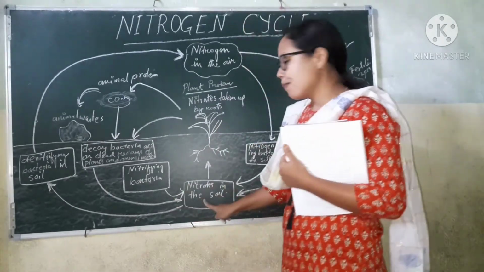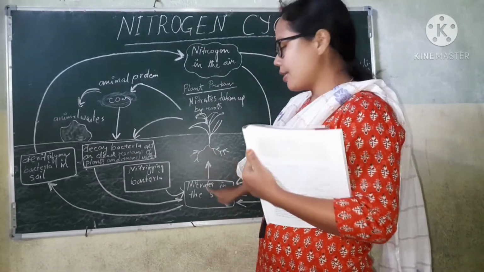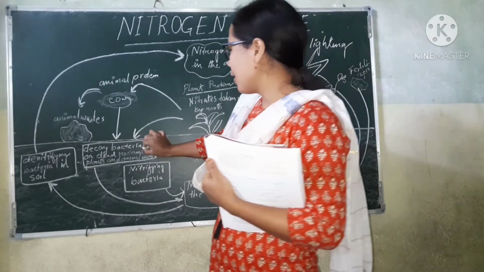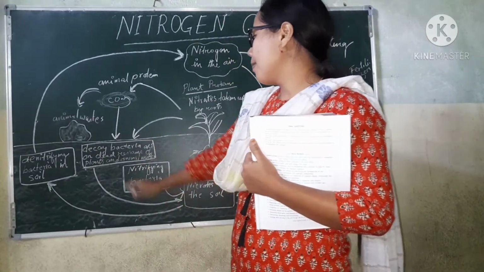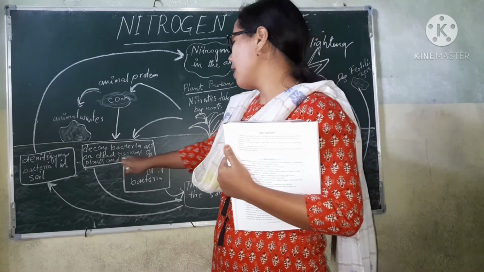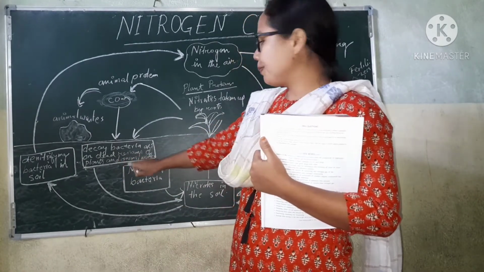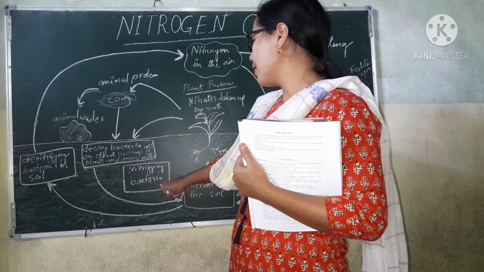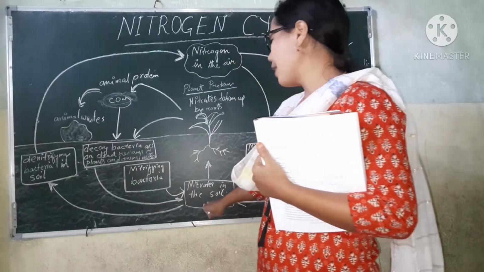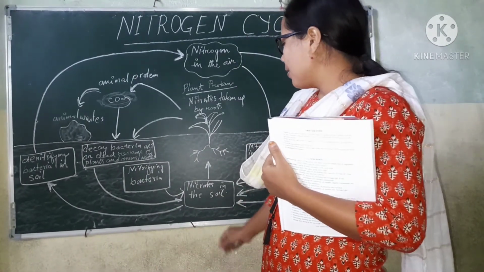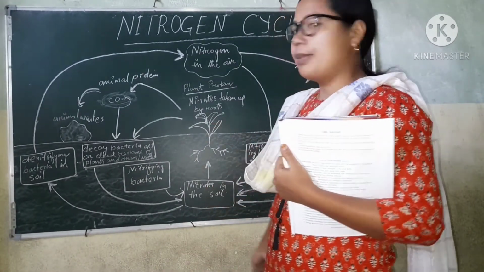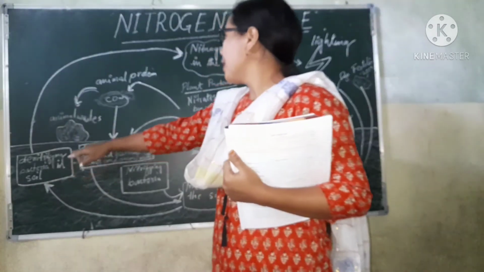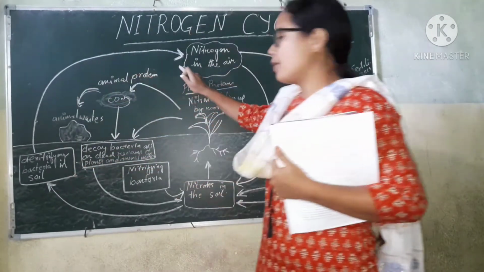Let's come back to the point again here. This is nitrogen assimilation, and then ammonification also. Ammonification is done by the decay bacteria on dead plants and animals. So here there will be ammonification again. Then the nitrifying bacteria will convert this ammonia into nitrates. Some of the nitrates will be used up by plants and animals, and the rest will be denitrified.